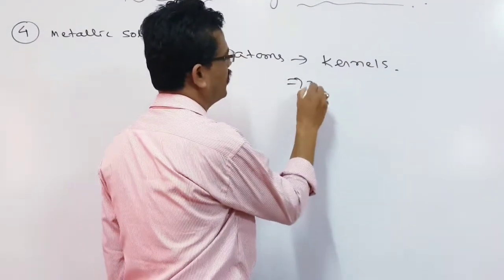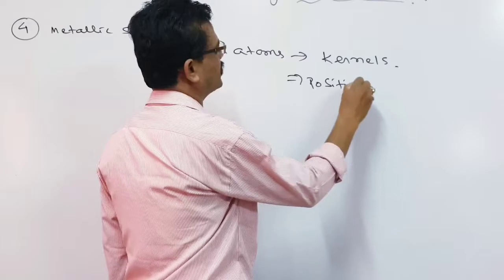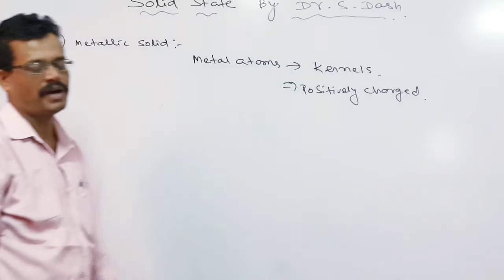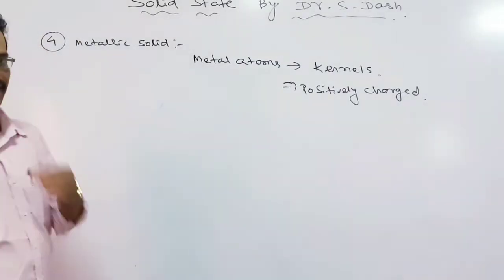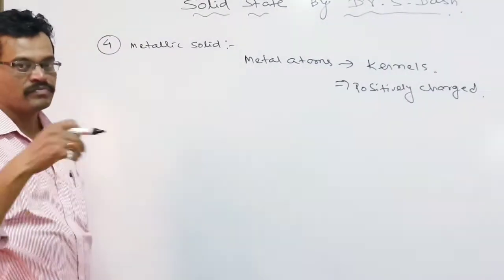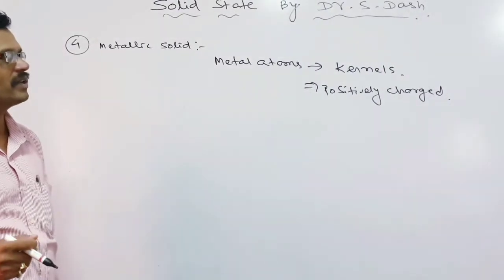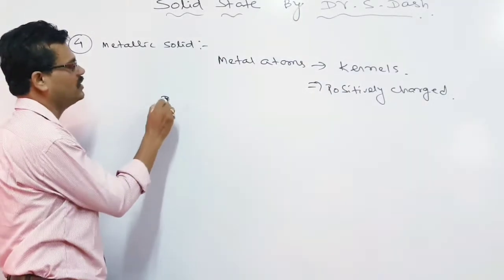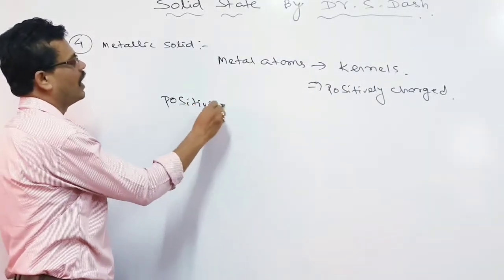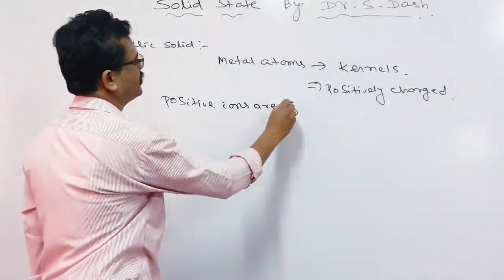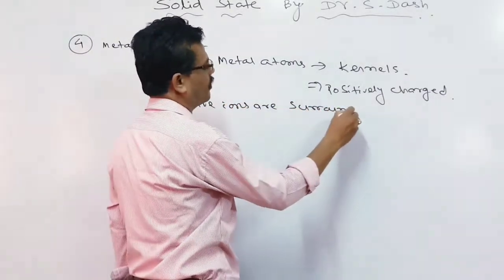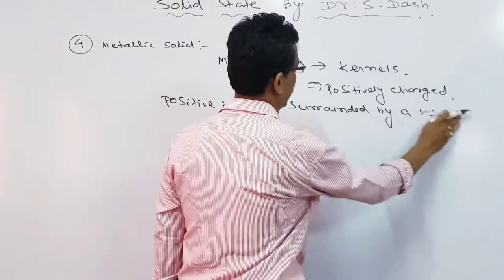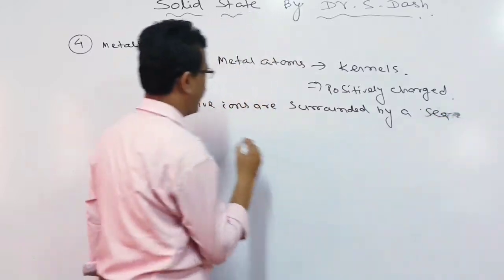These kernels are surrounded by a cloud of electrons, or what we say is a sea of electrons. In metallic solids, positive ions are surrounded by a sea of electrons.